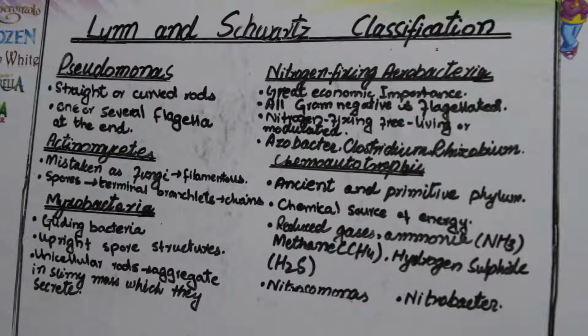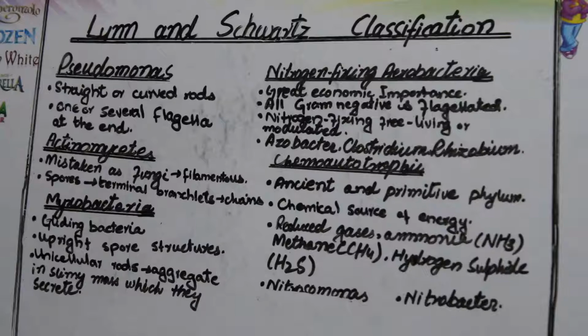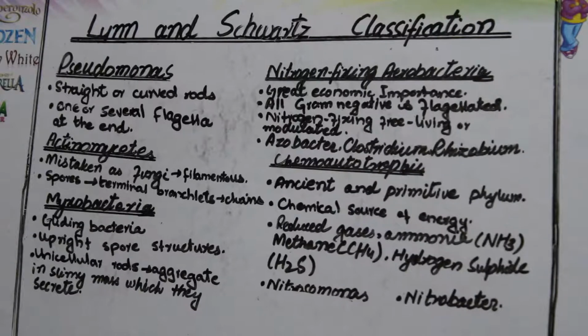The eighth type of the classification of the bacteria is actinomycetes. Actinomycetes are a type of bacteria with distinctive characteristics, but sometimes it is mistaken for fungi. Why is it mistaken for fungi? Because it has a filamentous structure, and spore formation occurs in upright branchlets, and the spores are formed from the terminal branchlets in the form of chains. So this is a little bit similar to fungal characteristics. That's why it is mistaken for a fungus, but this is not a fungus. This is a bacterial phylum known as actinomycetes.